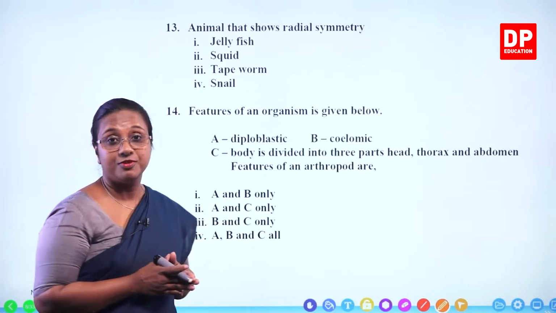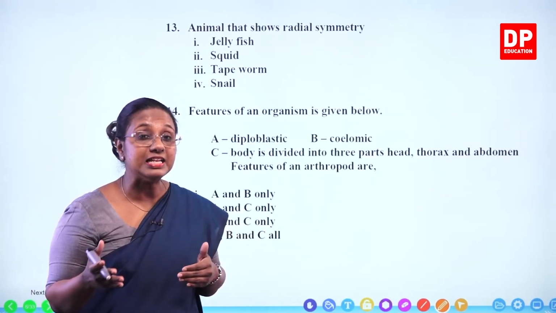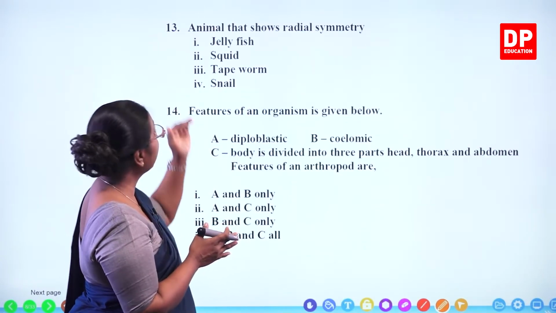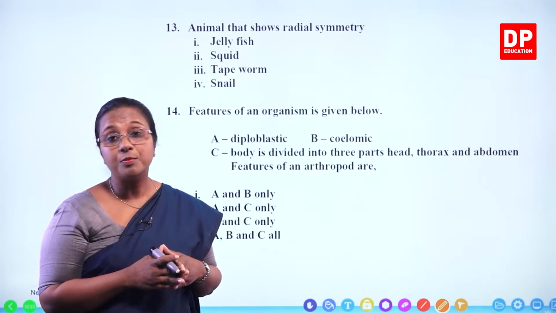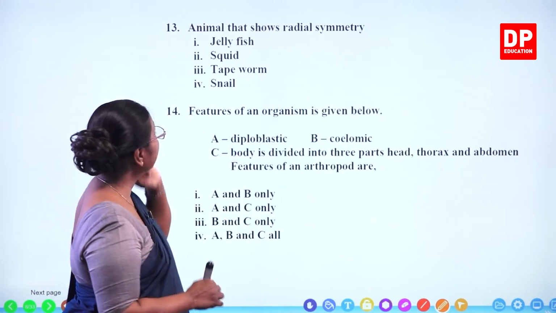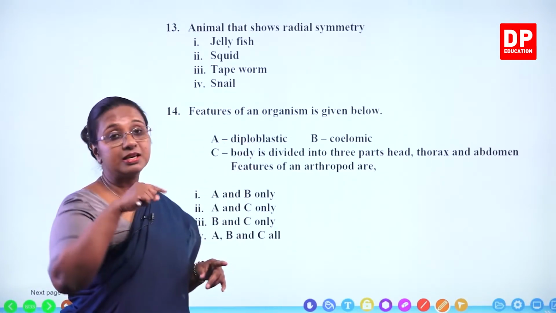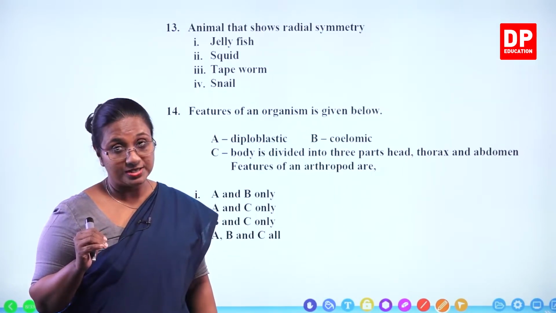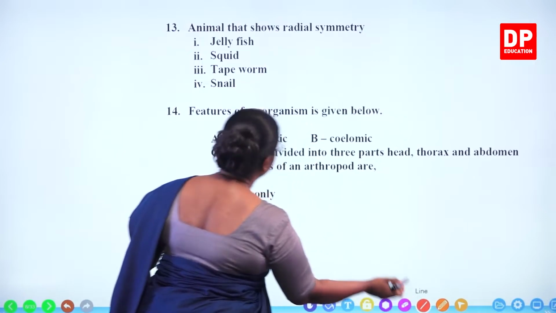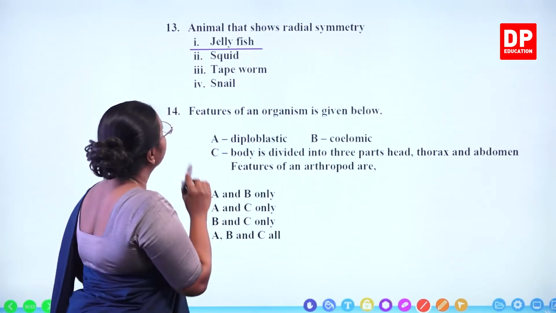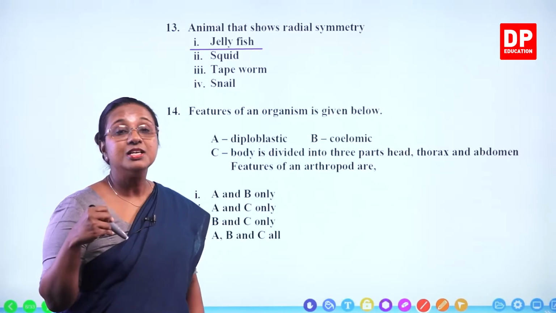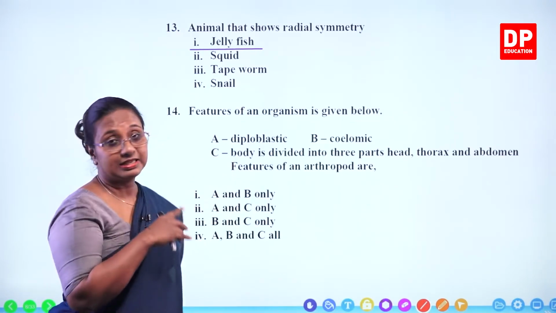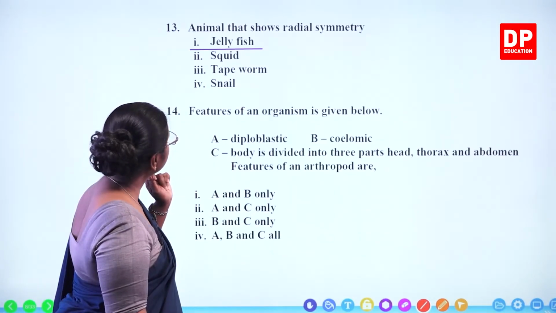Then the third one, tapeworm. Worms belong to segmented worms, annelids. They have bilateral symmetry. Then how about snail? Snail and squid both belong to the same group, Mollusca. But squid has a bilateral symmetry. Snail, because of its shell, does not have a symmetry, although it belongs to Mollusca. So the answer here will be jellyfish. Jellyfish has radial symmetry. You can remember the shape also, like an umbrella kind of shape, with all the tentacles. So it is a radial symmetric body.